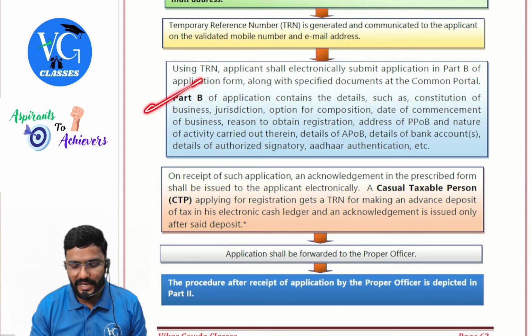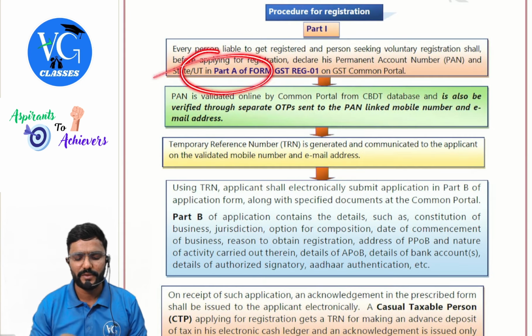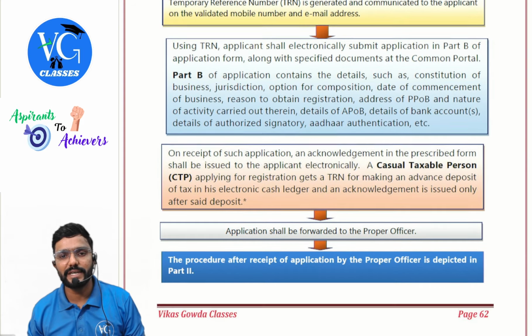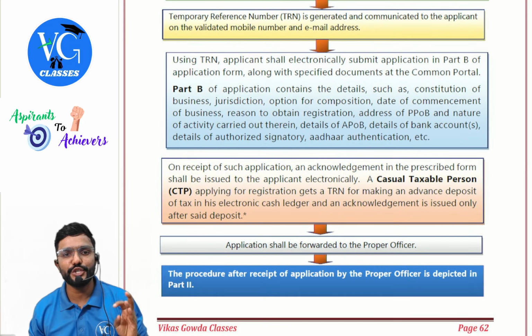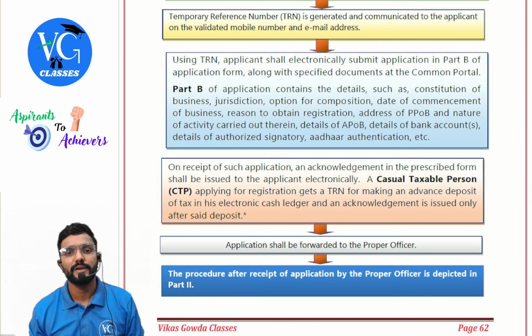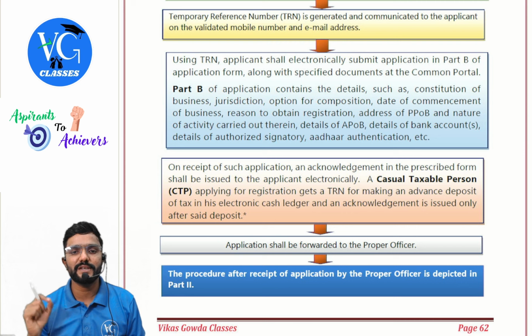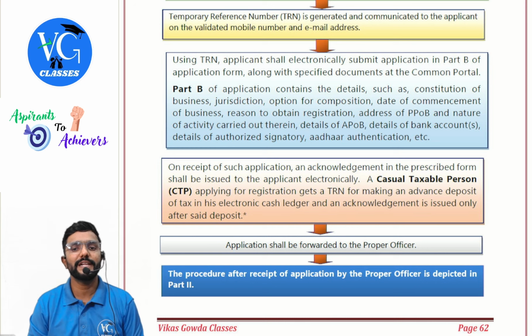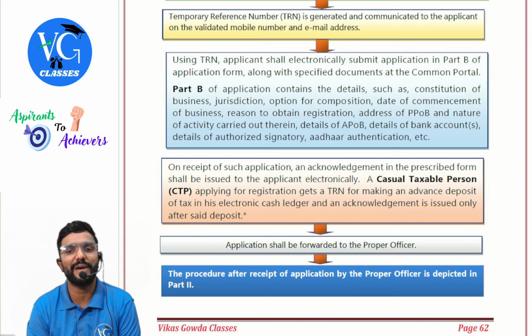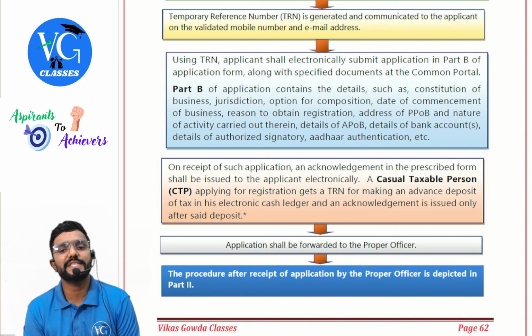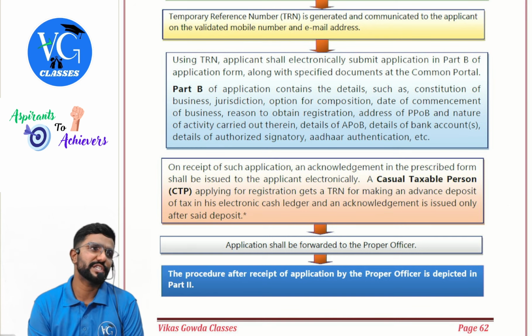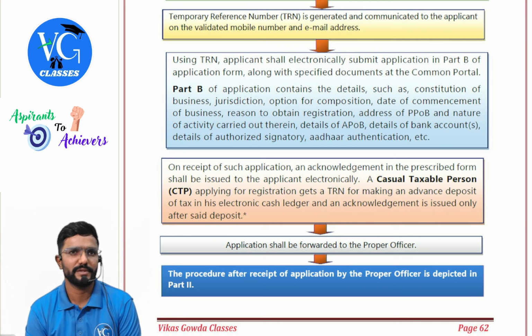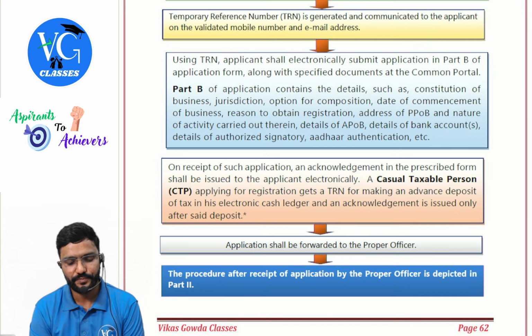Part B of the application contains, Part A is more of personal details. Part B of the application contains the details such as constitution of business, jurisdiction, option for composition if you want to choose directly, date of commencement of business, reasons to obtain registration, address of principal place of business and nature of activity carried out therein, details of additional places of business, details of bank accounts, details of authorized signatory and other authentication. Yes, all this is more related to business. Details you will give in Part B.